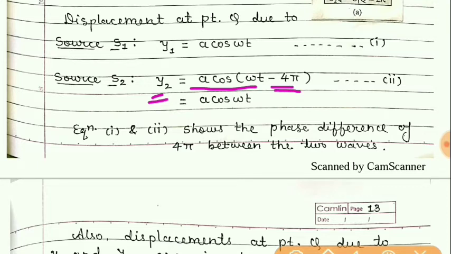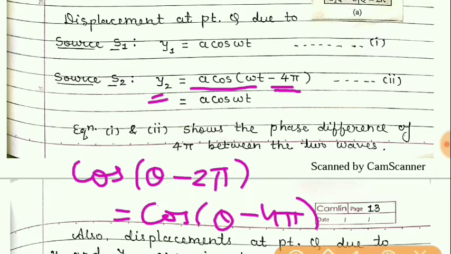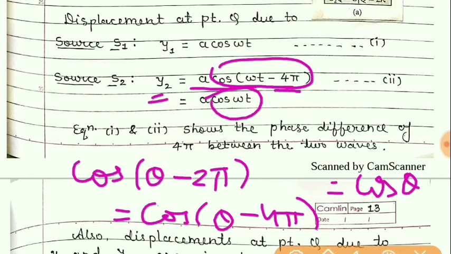Now students, if it is cos theta minus 2 pi, or if it is cos theta minus 4 pi, and so on, then their value will be cos theta only. So here if it is cos omega t minus 4 pi, then that will give us cos omega t only.